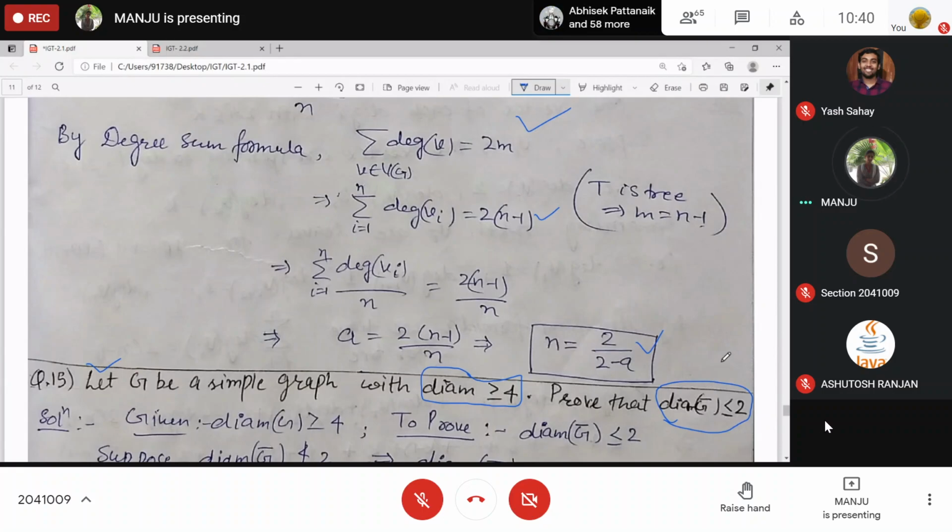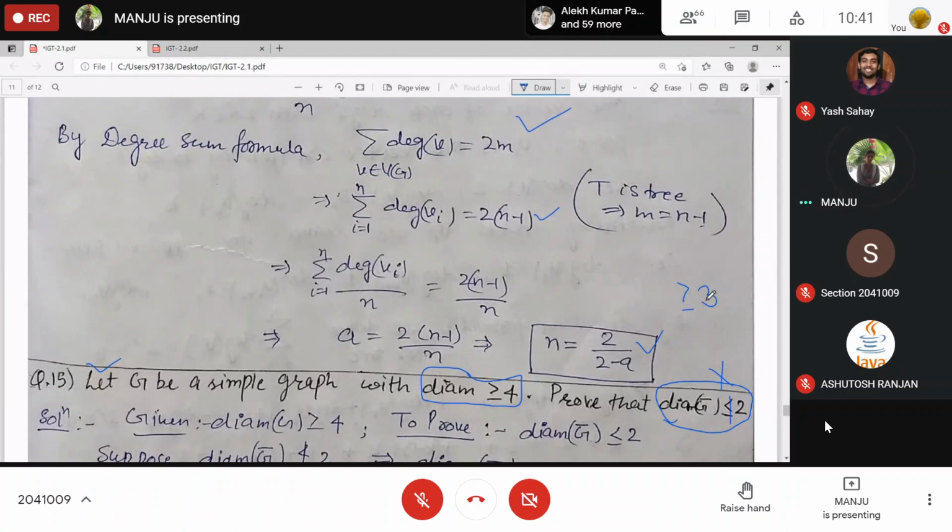To prove this by contradiction, suppose the diameter is not at most 2, meaning it is bigger than 2. Not less or equal, then what will happen? The diameter of G complement will be greater than 2, and greater than 2 means greater than or equal to 3, right? Diameter is a number, right?